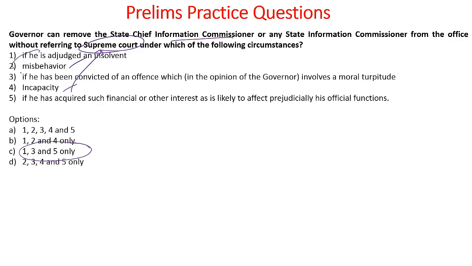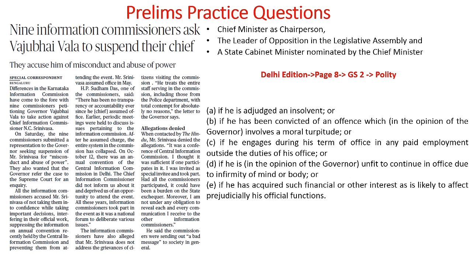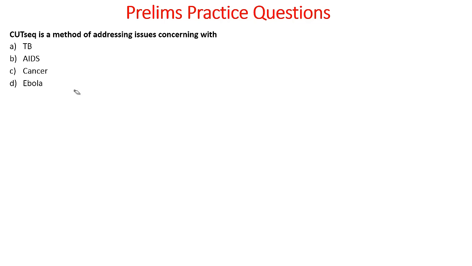For the other three conditions, he would be able to remove them directly, but when it comes to the misbehavior as well as incapacity, he needs to refer the same to the Supreme Court, and the Supreme Court will do an inquiry and then refer back to the governor. That is when the governor would be able to take a stand on this. Why have I picked these two questions? That is because of this particular reference made in this article. Now let's look into the next practice question.